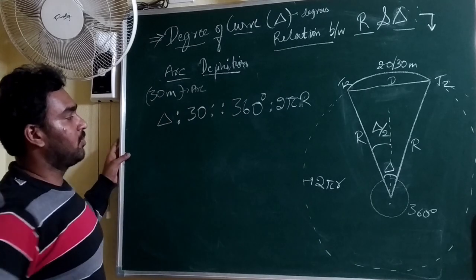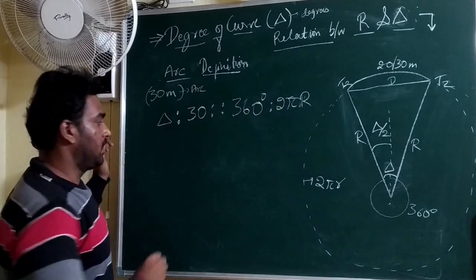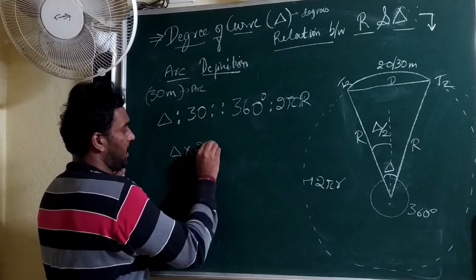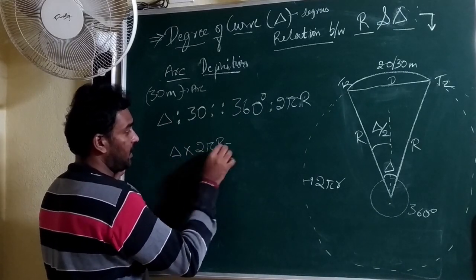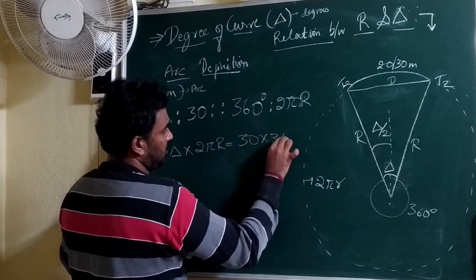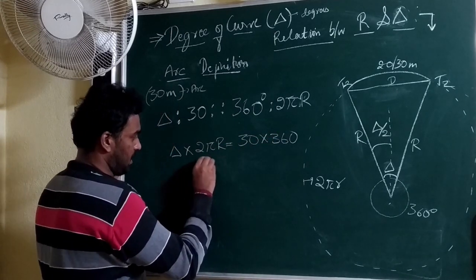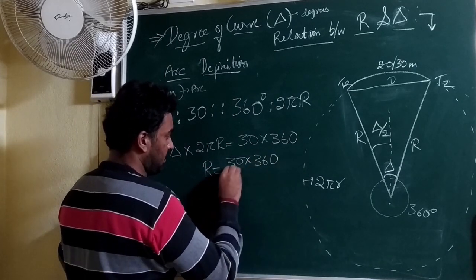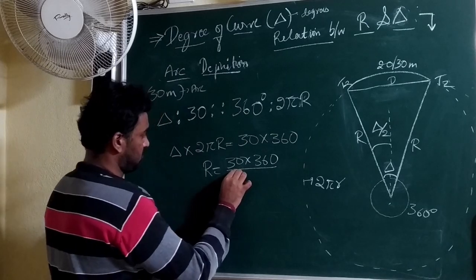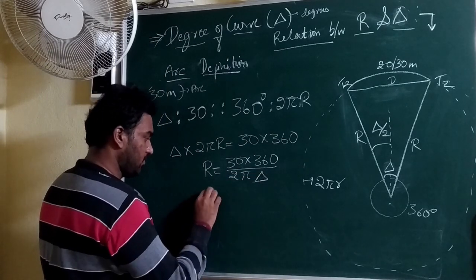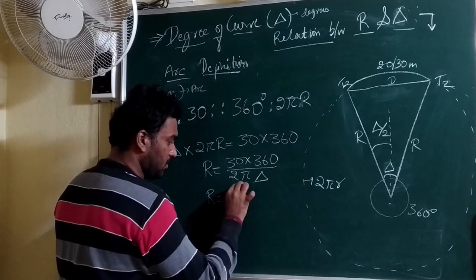From this we can obtain the relation between r and delta. We can write delta into 2 pi r equals 30 into 360, where r is equal to 30 into 360 divided by 2 pi delta.